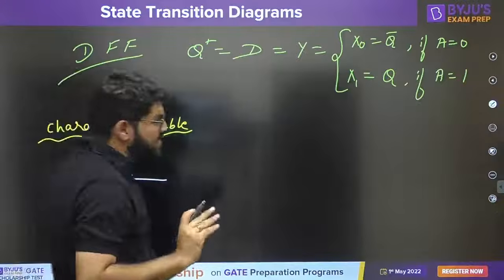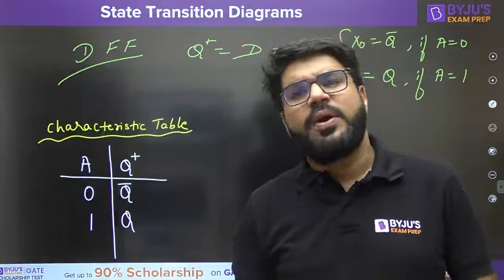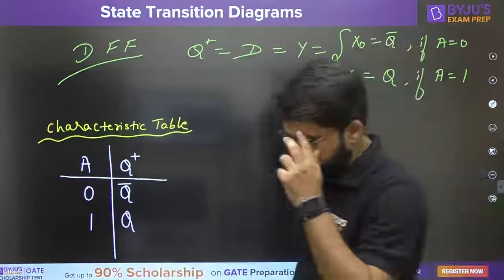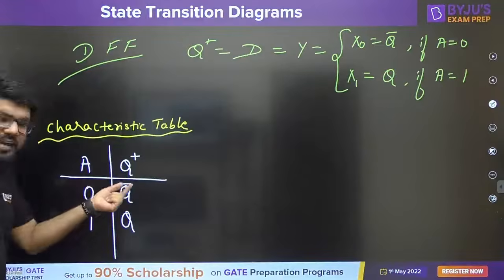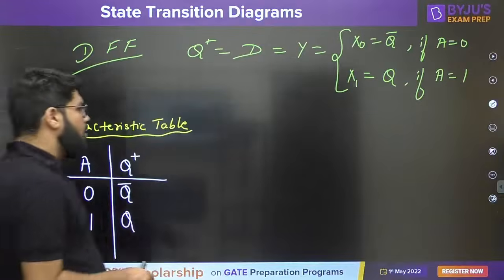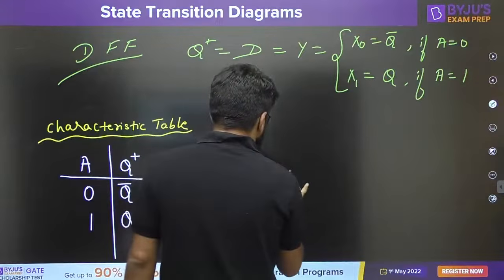So I can simply say that this flip flop is working just opposite of the T flip flop, the toggle flip flop. If the input is 0, then toggle. If the input is 1, then remain in the same state. So what is my state transition diagram?